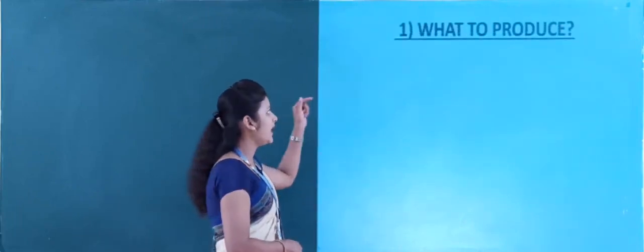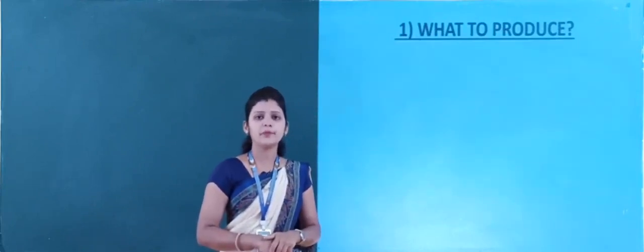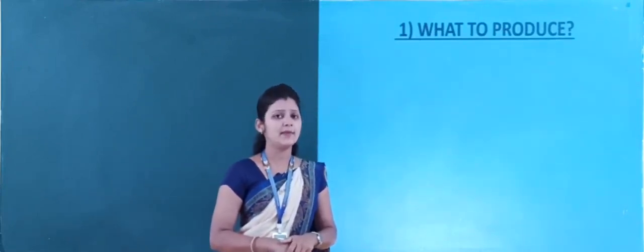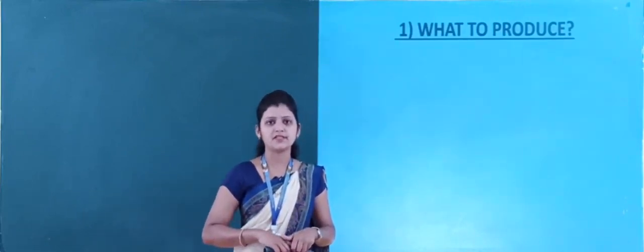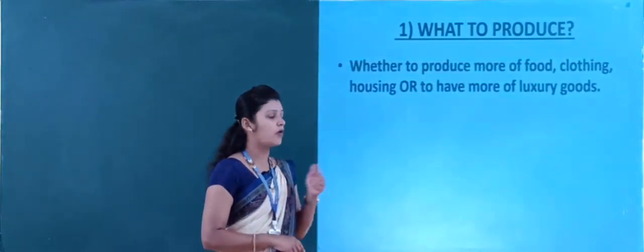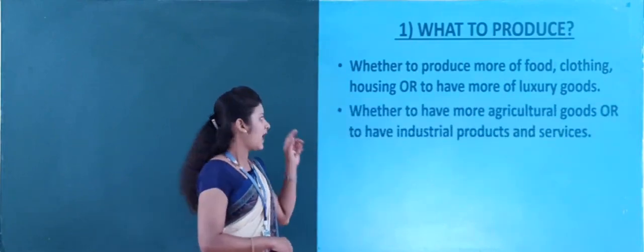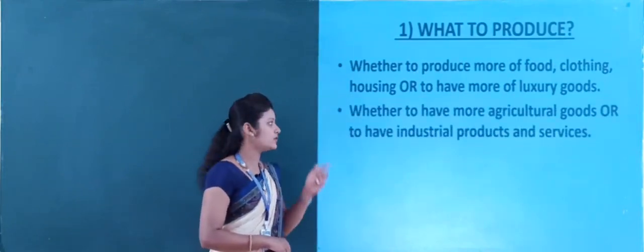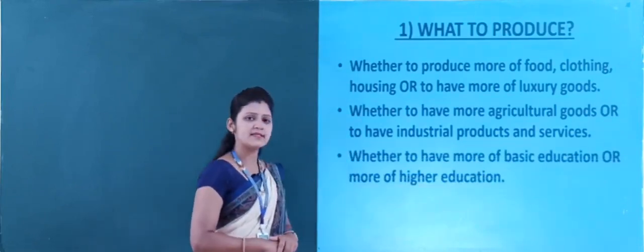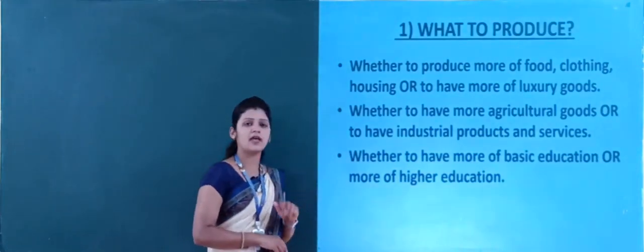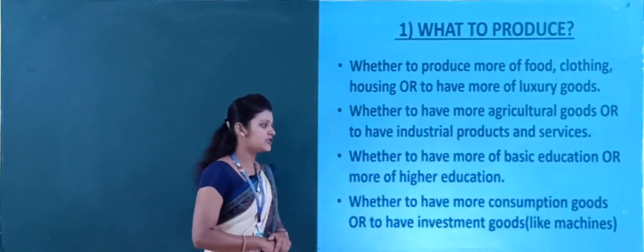Now the first one is what to produce. As the resources are limited, first of all we have to decide what to produce, such as whether to produce more of food, clothing, housing, or more luxurious goods, whether to have more agricultural goods or industrial products and services, whether to have more basic education or higher education, whether to have more consumption goods or investment goods like machines.